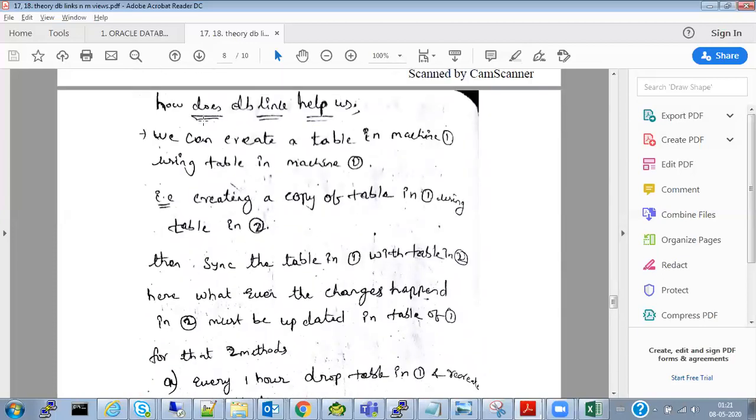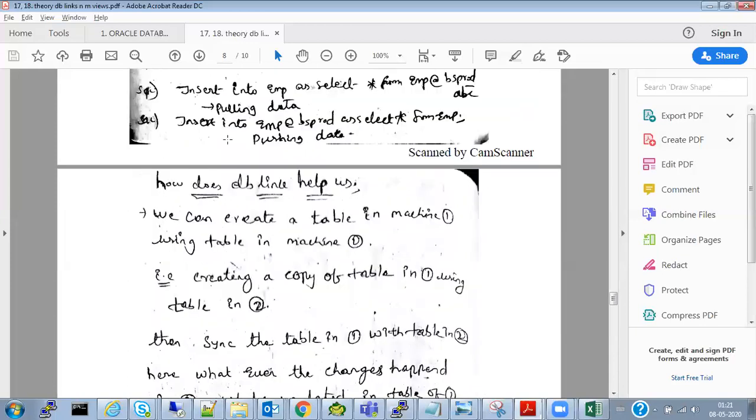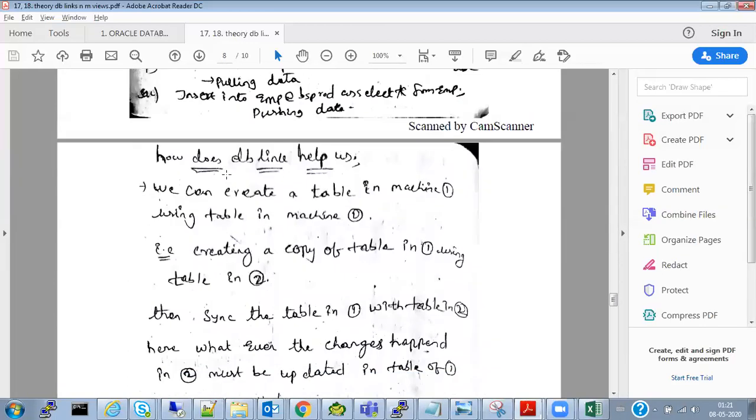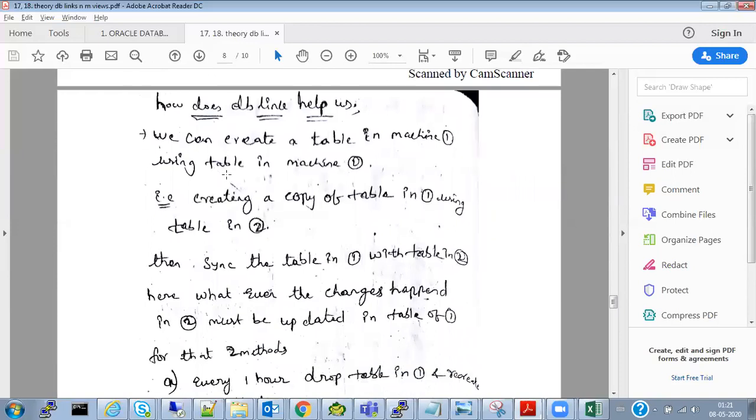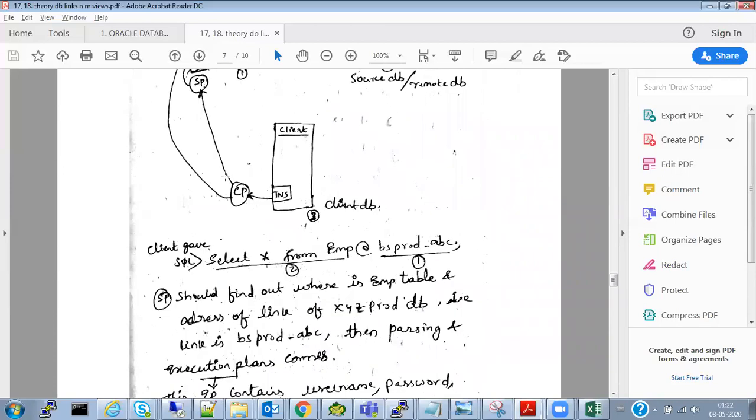One question: can two databases be in the same server? Even if it is in the same server, or in a different server, do we use the same concept? Suppose database A is there and database B is there.